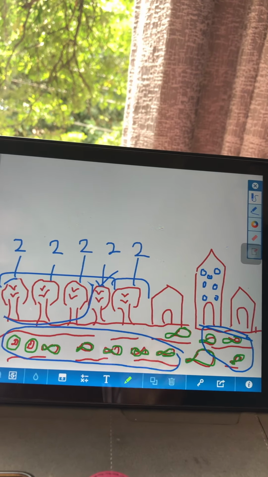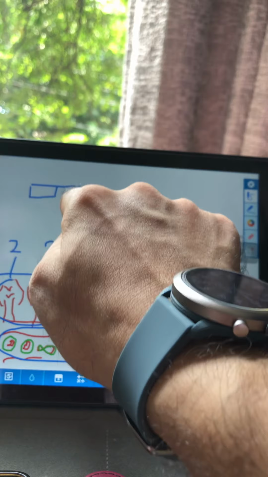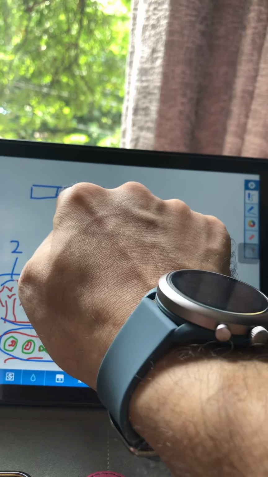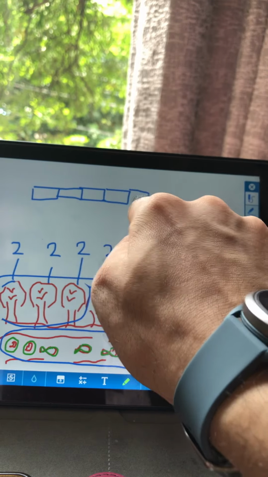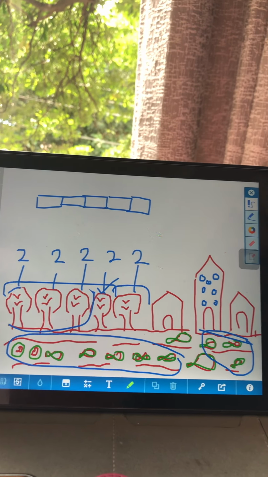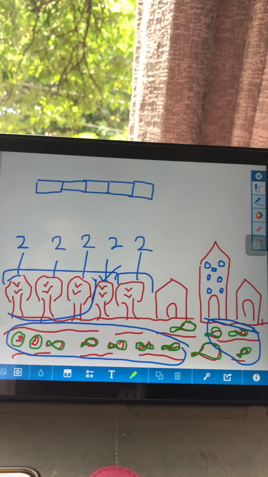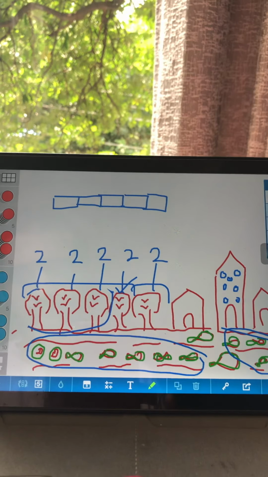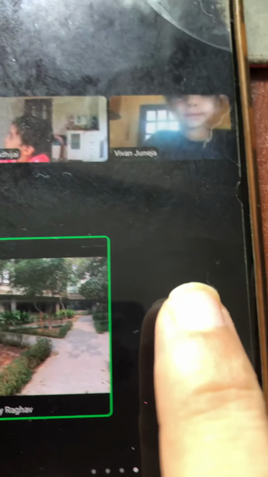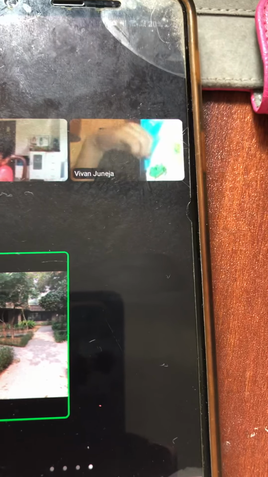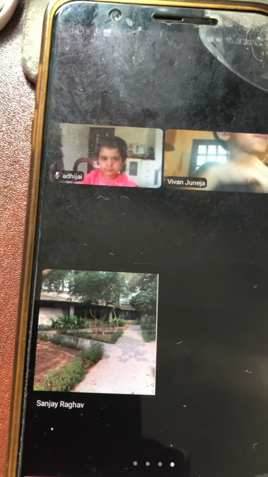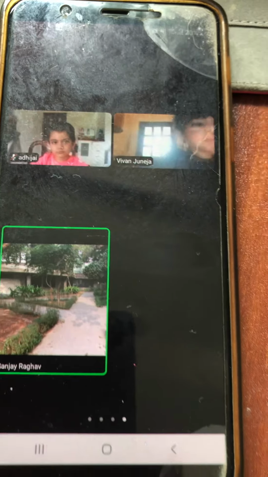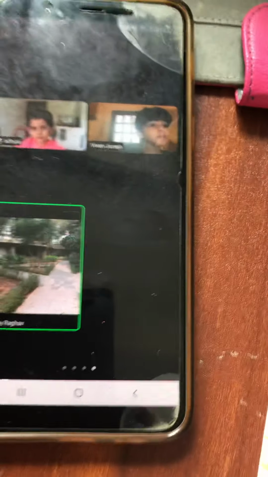Can you get the 2 rods and put it like this? 2 and another 2 and another 2 and another 2 and another 2. There are 5 trees. So you are taking 2 5 times. Put it together, Ayan. Look at how Ayan is doing. And others can follow. Adhijay, can you put the 2 and 2 and 2 and 2 and 2, all of them together? Okay, put the 2's together.